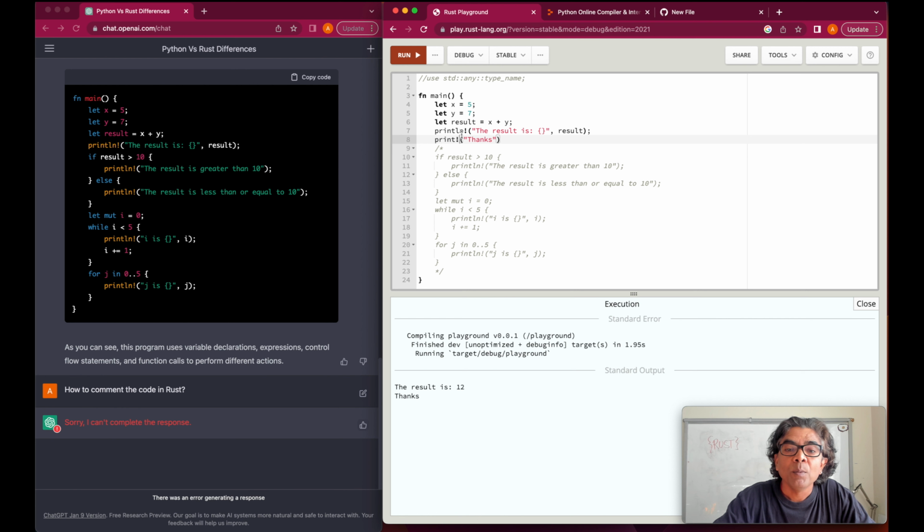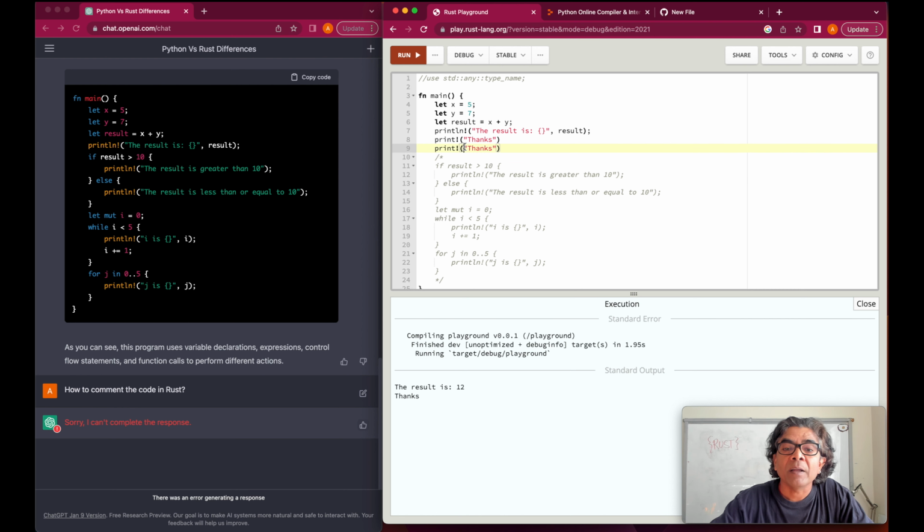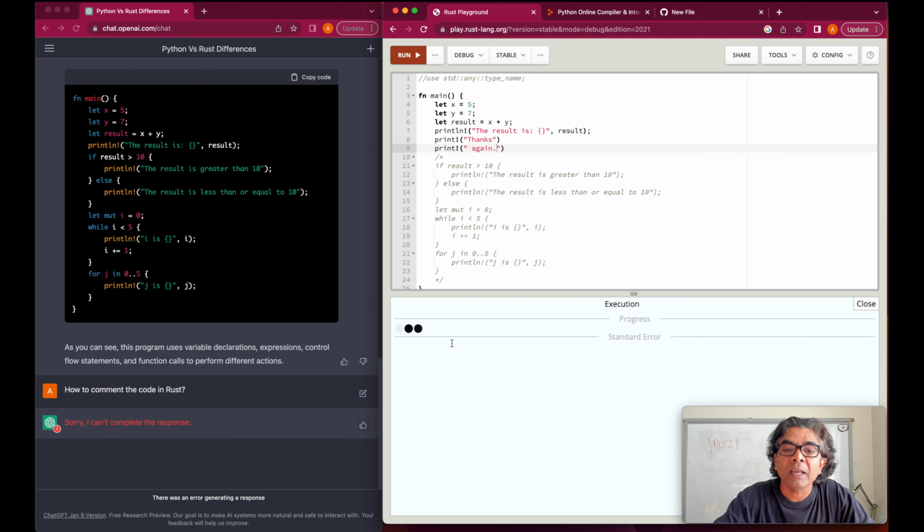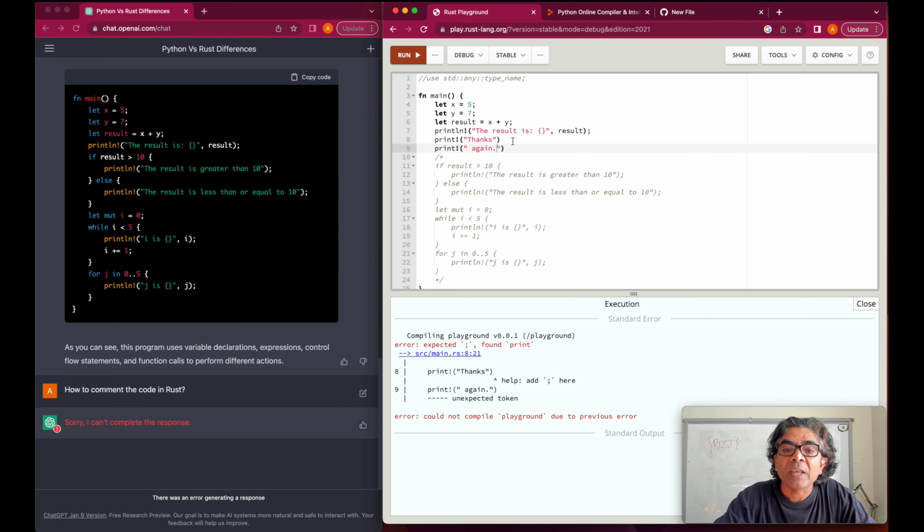So println means writing a statement on a single line, and print means keep writing without changing line. If I say right here and I say thanks again, you will see that thanks again is written on the same line. And then we have to add the semicolon, because I'm coming from a Python experience, that's why the semicolon was missed.